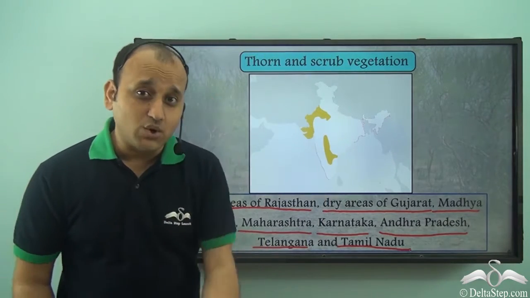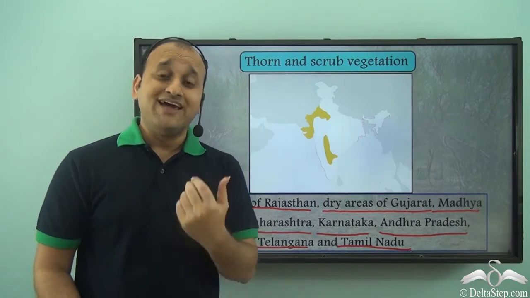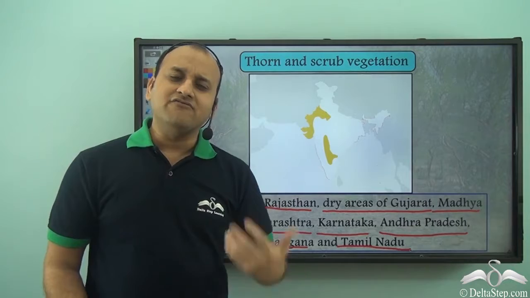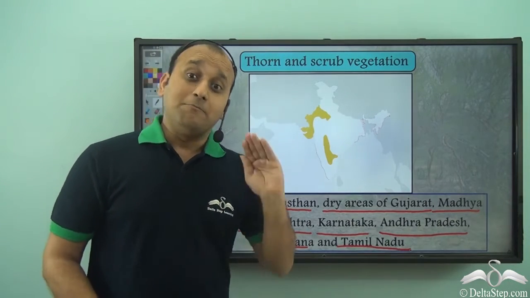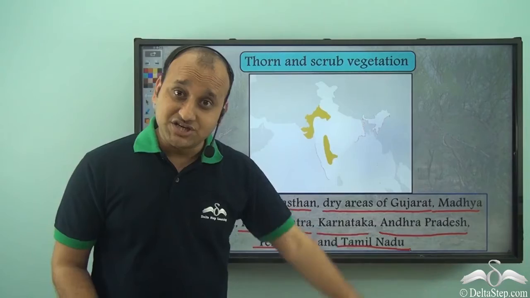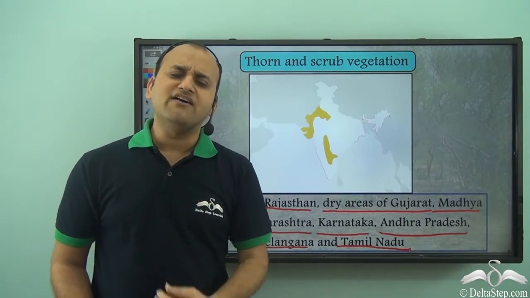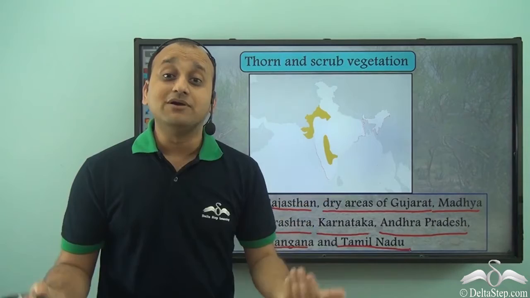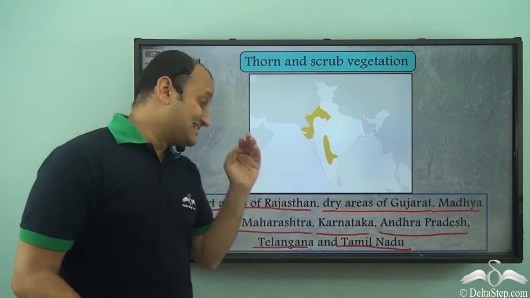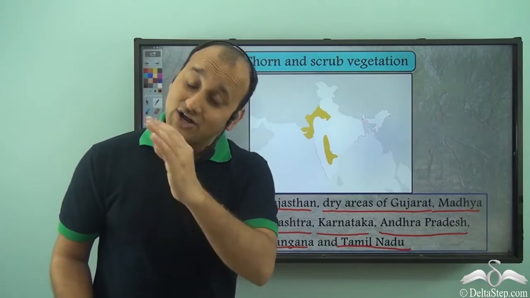And what is the unique quality of thorn and scrub vegetation? Well, it can survive in very harsh climates, that is very dry climates. So plants in thorn and scrub vegetation usually require very little water to survive, and that is why they are able to survive even in desert areas of Rajasthan and Gujarat.